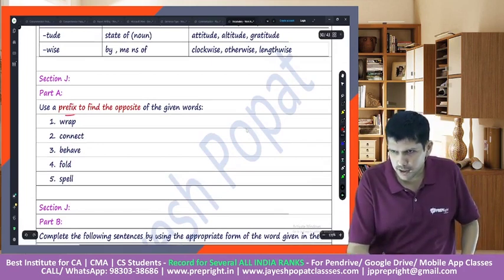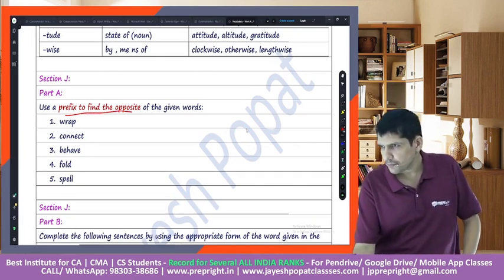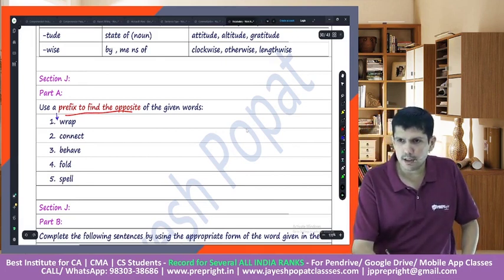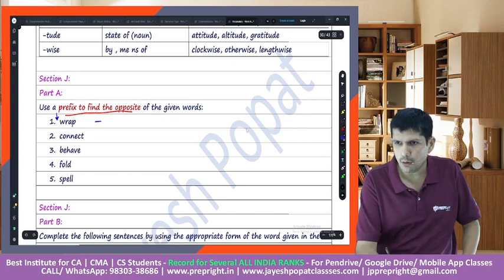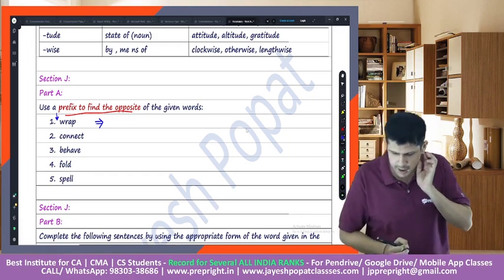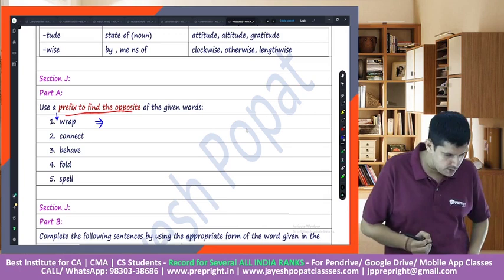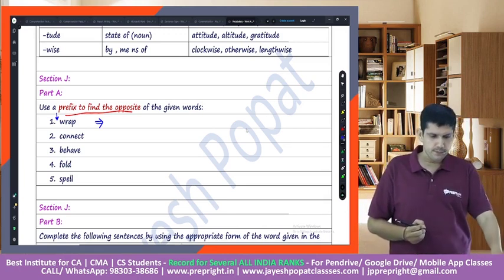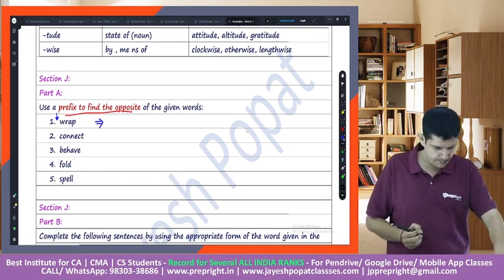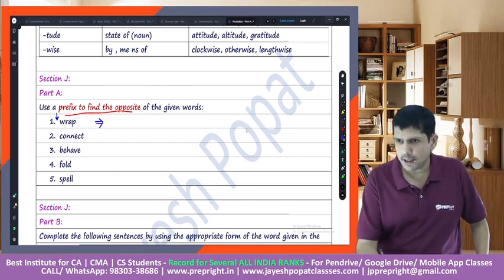Use a prefix to find the opposite of the word, right? Prefix means pre. It will come before the word and you should get the opposite of the word, right? Quickly put your answer in the chat. If the word is wrap, what would be the opposite of the word wrap? Pretty easy. Unwrap. Very good.